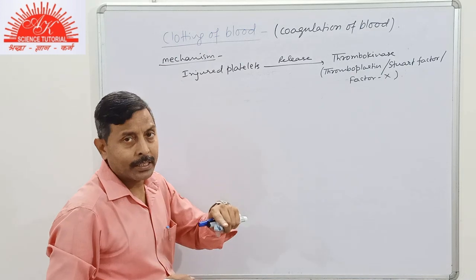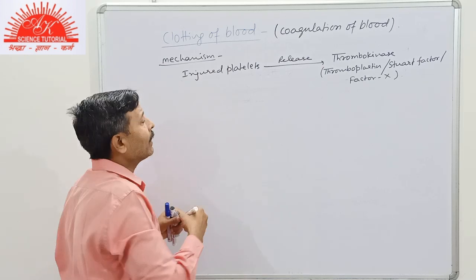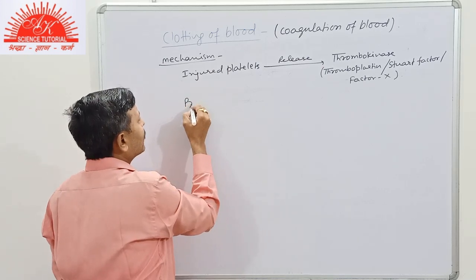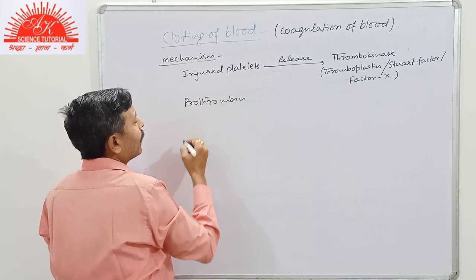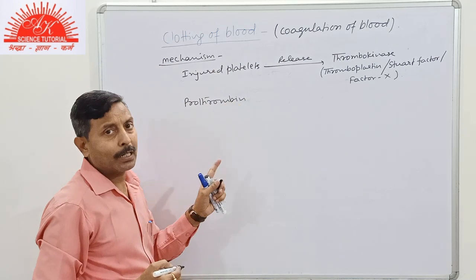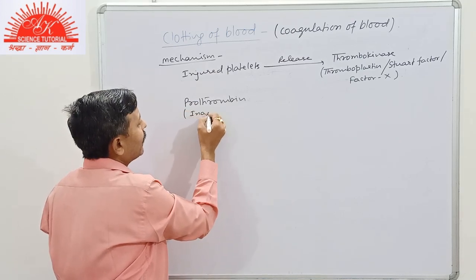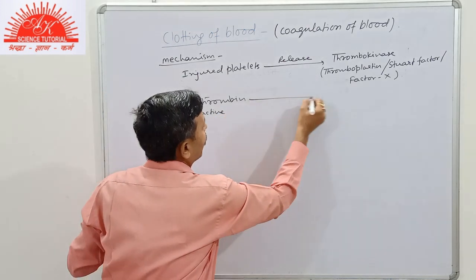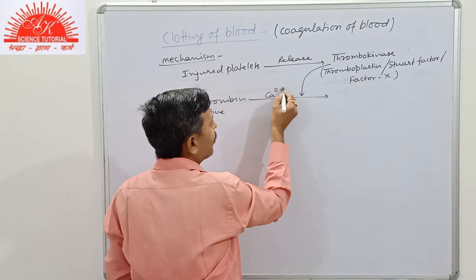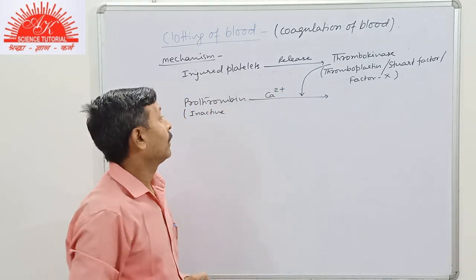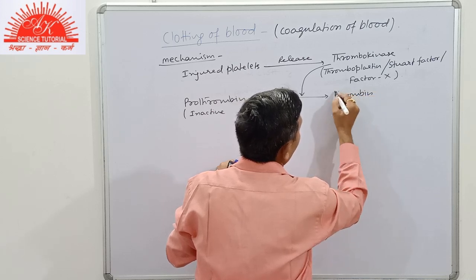As we have studied, thrombokinase acts as an enzyme catalyst and converts inactive prothrombin. Prothrombin is also a soluble protein present in blood plasma and it is produced in the liver. So this is inactive. Now thrombokinase acts as catalyst and in the presence of calcium ion, it converts it into active thrombin.